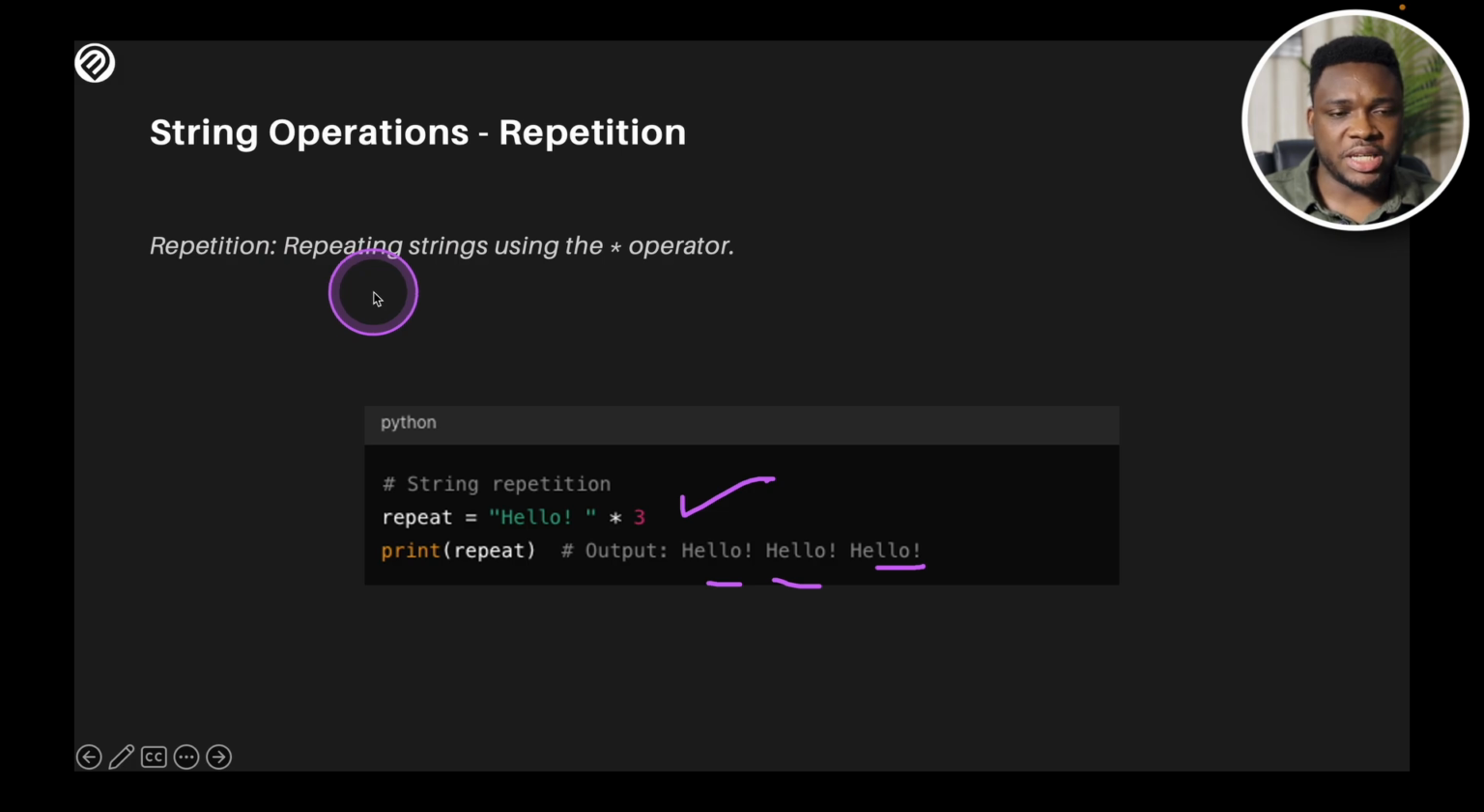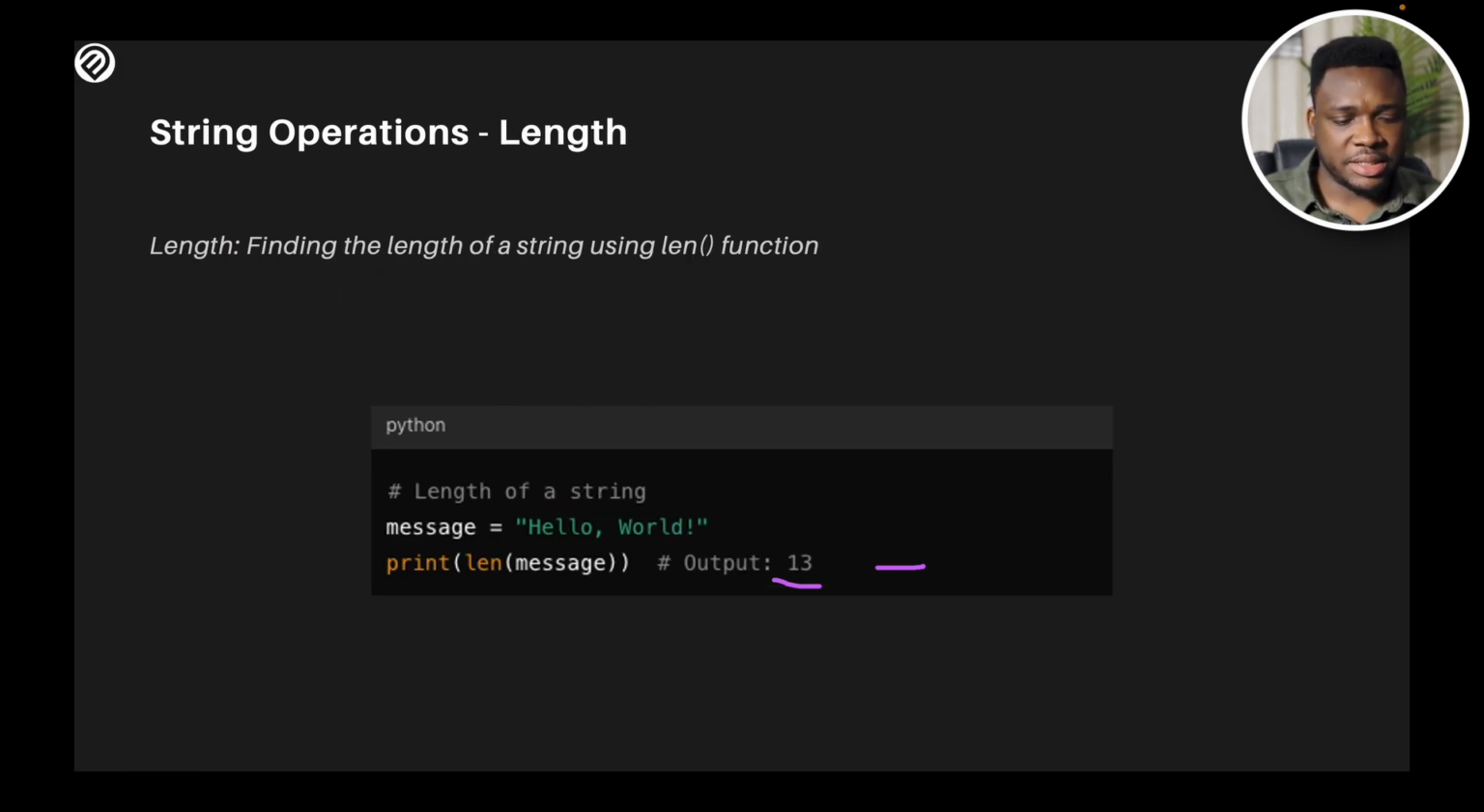So the repetition is repeating strings using the times operator. The third is the length. With the length, I can find the length of a string using the len function. And this is also possible with a number of programming languages as well. And Python is no exception. You can look for the length of the strings, try to understand how many characters are within the string.